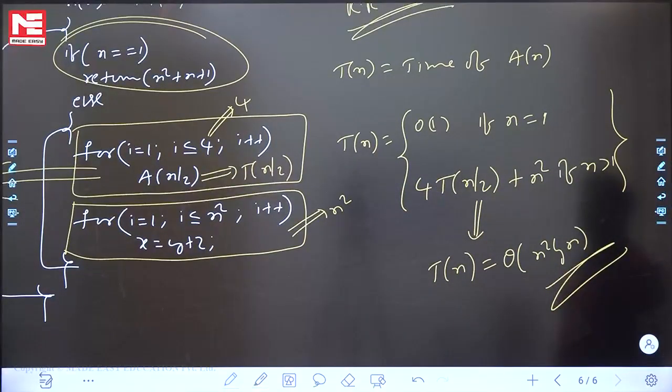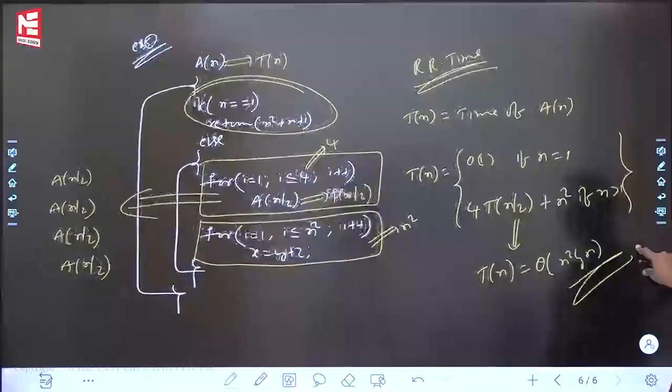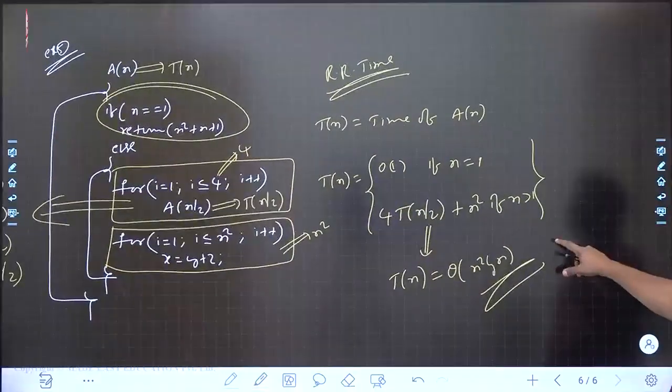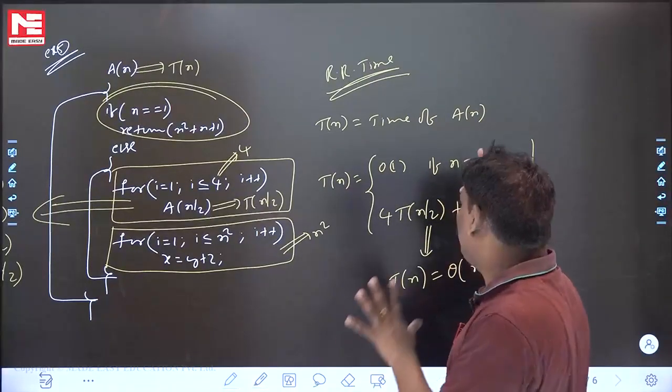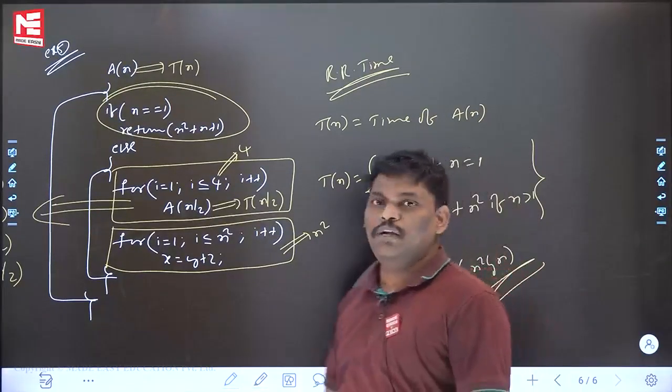I am thinking you are fine now. I have given five problems on time complexity finding of recursive programs. Please be careful. Don't do it manually. From now onwards, do it using this procedure. Right, fine. Thank you.